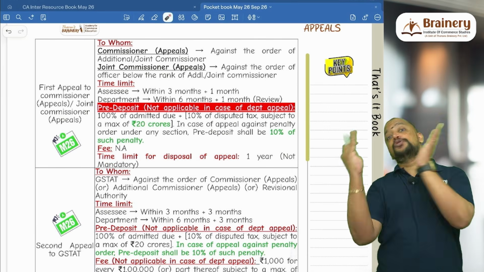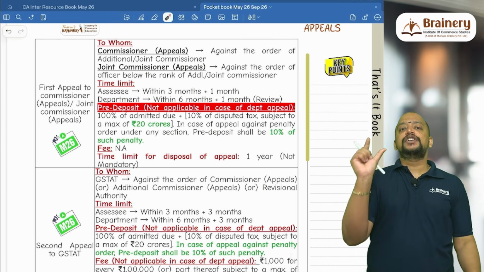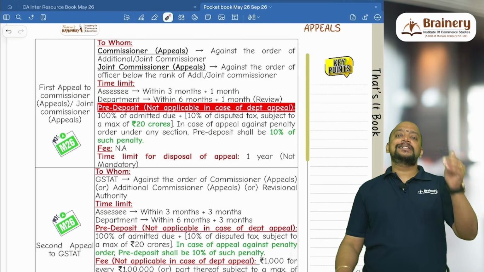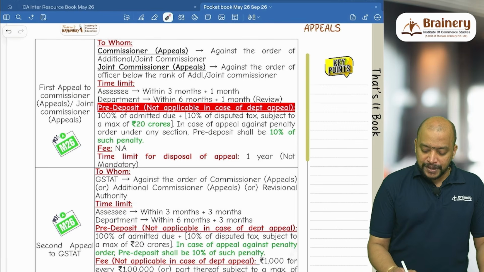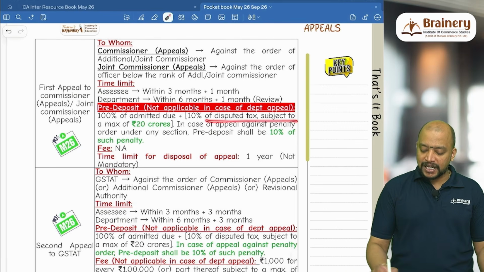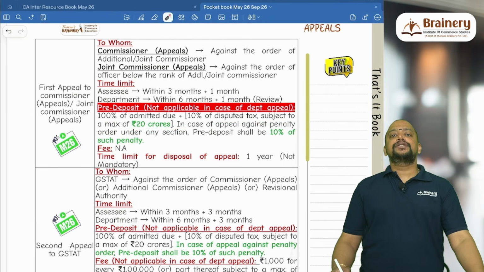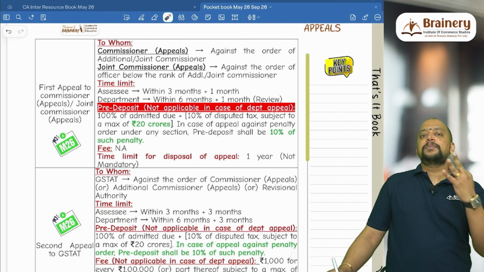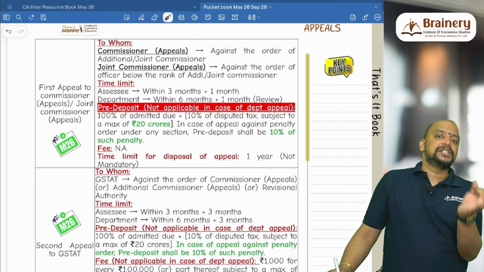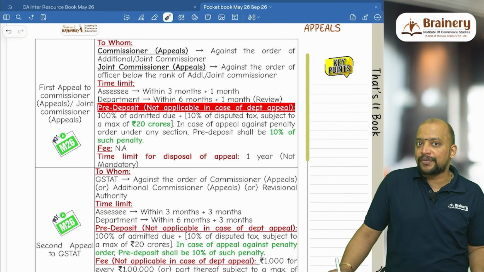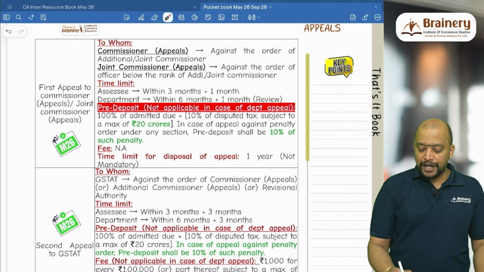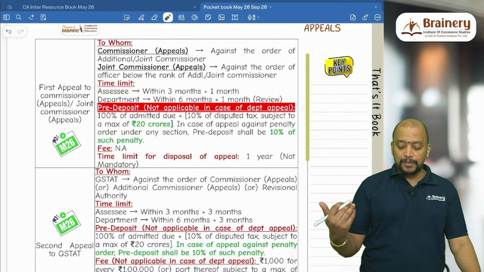Now what is the disputed tax? Only disputed tax you see. The disputed tax is 60 lakhs. 60 lakhs into 10%, that will be 6 lakhs. So that 6 lakhs is only the pre-deposit. 100% of the admitted due plus 10% of the disputed tax subject to maximum 20 crores. So this 20 crores is under CGST. So remember, three things we need to compute separately. Number one, late fee. Number two, penalty. Number three, pre-deposit. This should be computed separately for CGST and SGST. You remember CGST provision. Whenever you get the question related to IGST, multiply by 2. Okay. So therefore 20 crores. If it is CGST, if it is IGST, then it will become 40 crores.